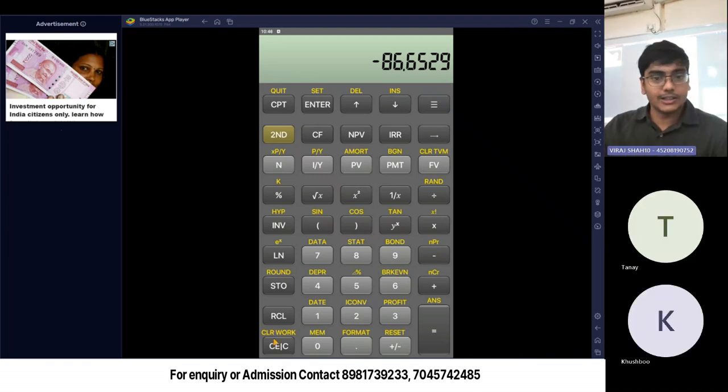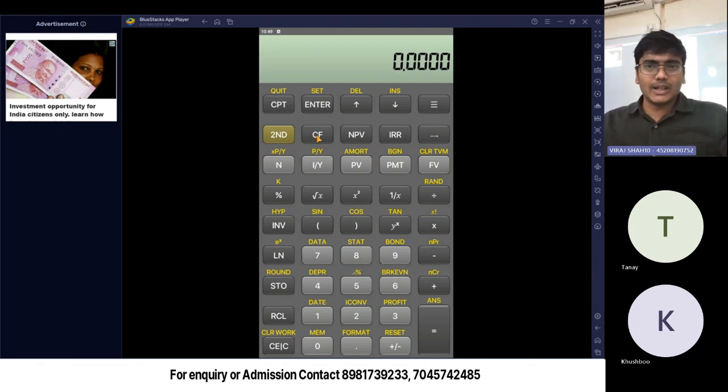Now I'll tell you the second method. The second method is by using this function called cash flow. Okay? I do second clear work, second clear TVM. Okay? Doing this question with the cash flow method is a bit difficult.